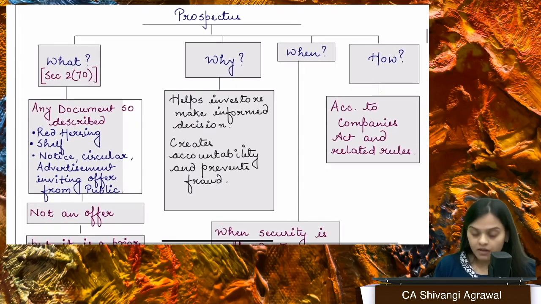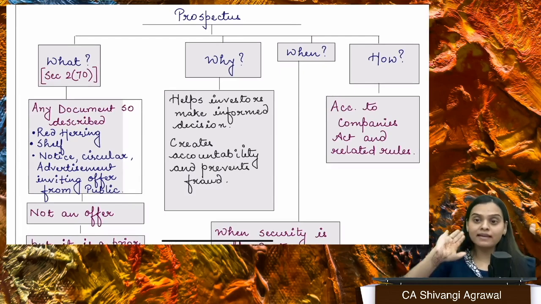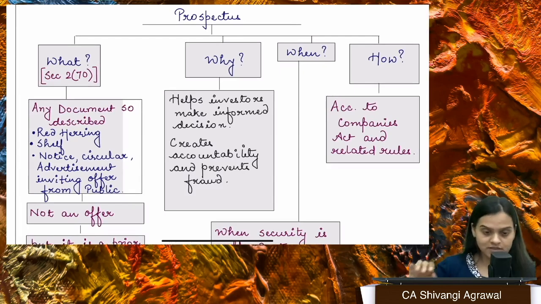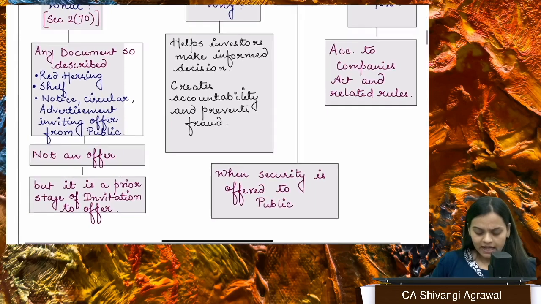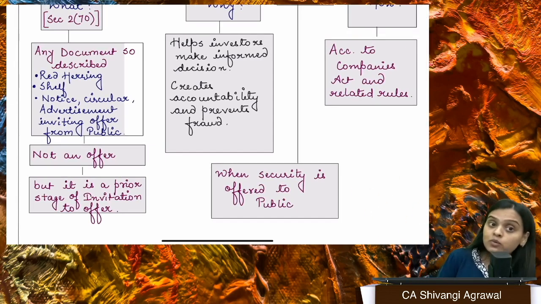Now, what do we mean by prospectus? See, prospectus ideally is defined in section 2 clause 70, which simply says that any document, let it be red herring prospectus, let it be shelf prospectus, let it just be an advertisement, a circular, a notice, which is actually inviting public. Okay, then see, prospectus is basically not an offer. It is an invitation to offer.